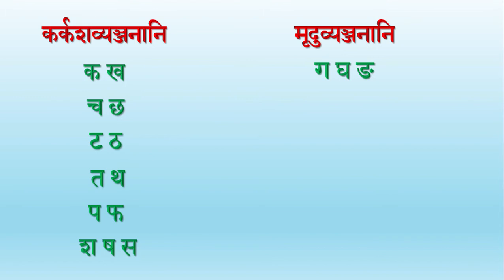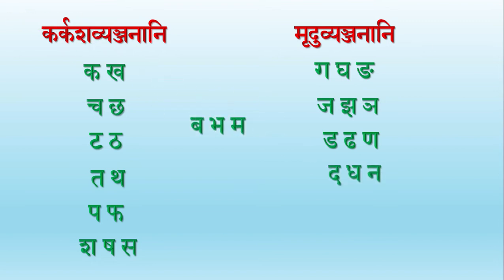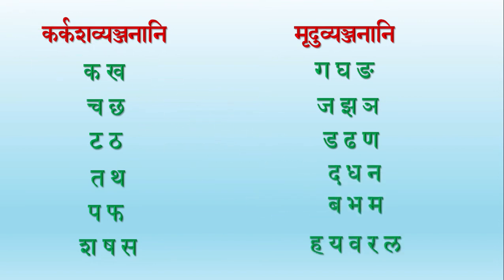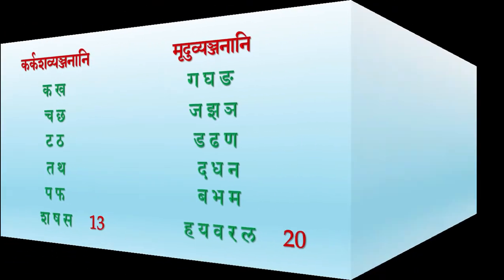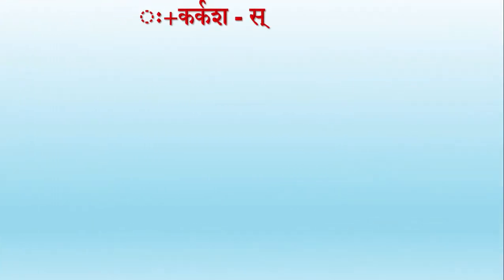Similarly, the third, fourth and fifth letters of every Varga belong to the group of Mrudu Vyanjanaksharani. They are G, Gh, Ng, J, Jh, Ny, D, Dh, N, D, Dh, N, B, Bh, Ma. Apart from these, we have got H, Y, R, V, L from Avargiya Vyanjanaksharani in Mrudu Vyanjanani. Therefore, we have 13 Karkasha Vyanjanani and 20 Mrudu Vyanjanani. We shall now understand each of the formulas with a few examples.